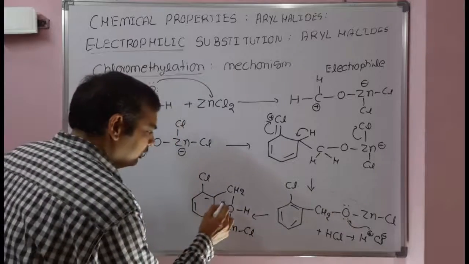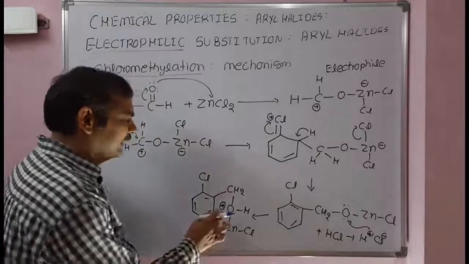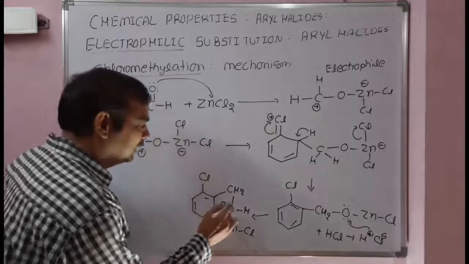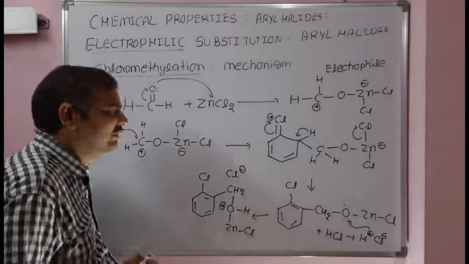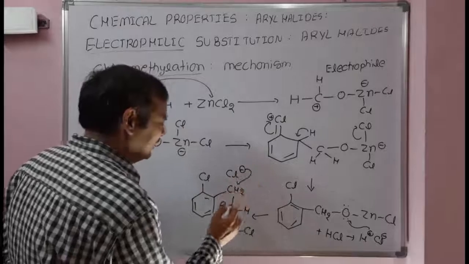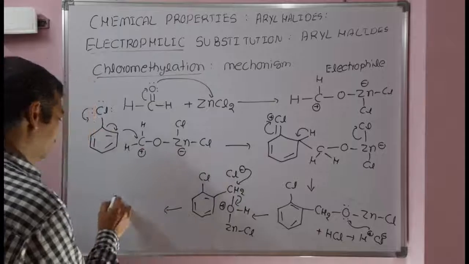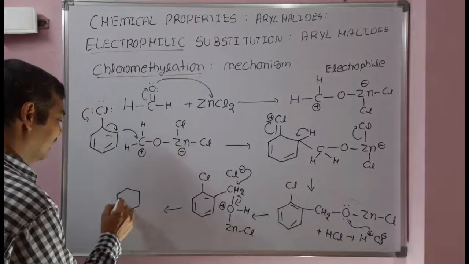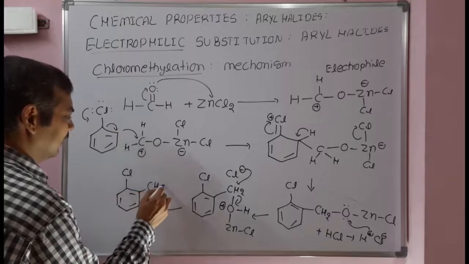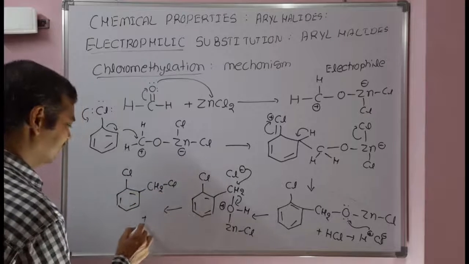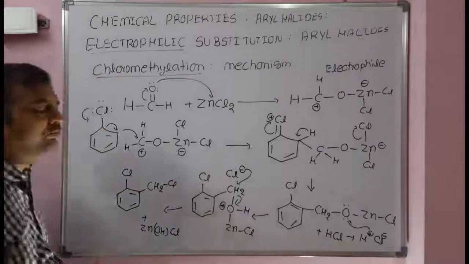Now here the O group is not a good leaving group. After protonation of oxygen, it is a good leaving group. So Cl minus ion is there in the reaction mixture, and that will attack from the back side like SN2. So this OH group will be eliminated to give 2-chloro-benzyl chloride plus ZnOHCl compound as a side product.